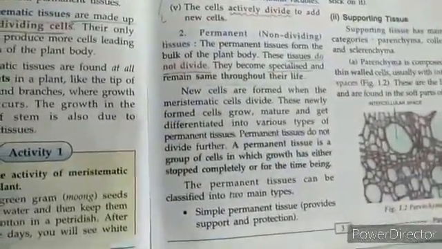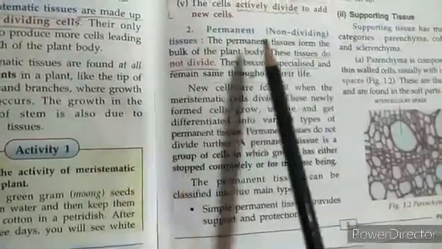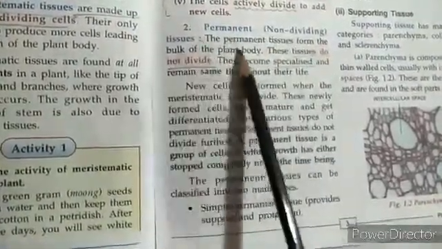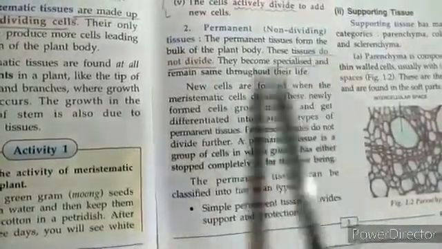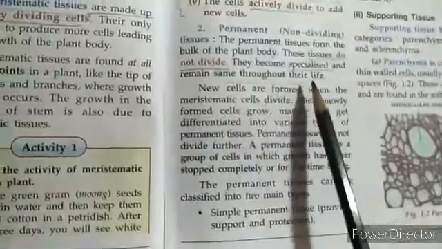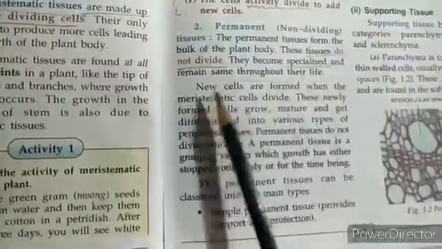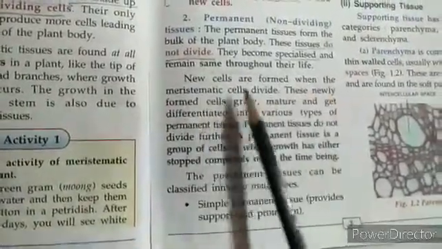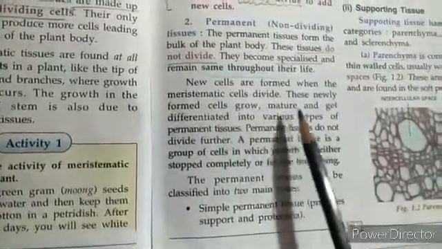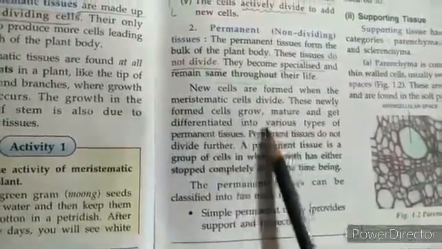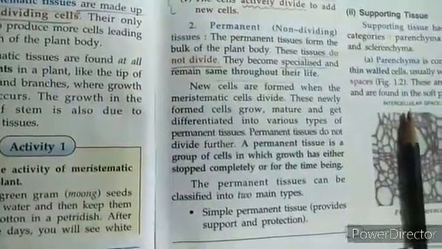We come to the second one. The next plant tissue is permanent, which means non-dividing tissue. The permanent tissues form the bulk of the plant. These tissues do not divide; they become specialized and remain the same throughout their life. New cells are formed when the meristematic cell divides. These newly formed cells grow, mature and get differentiated into various types of permanent tissues. Permanent tissue does not divide further.